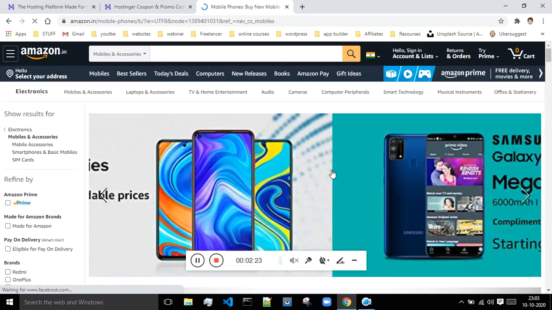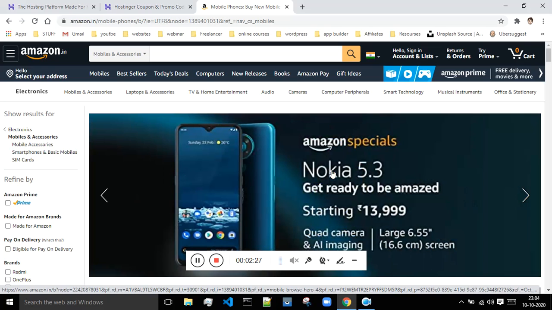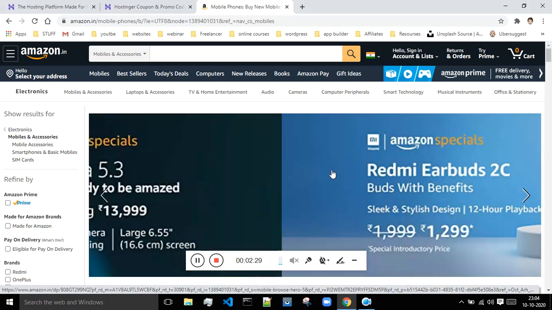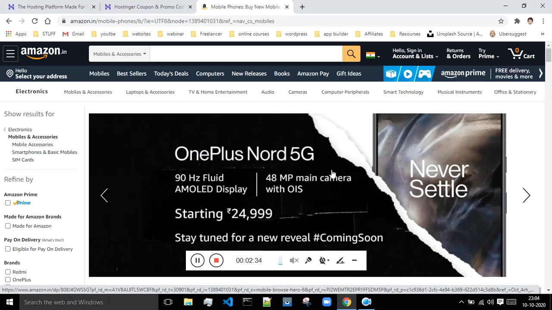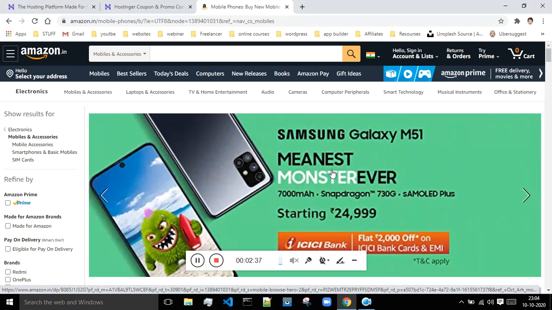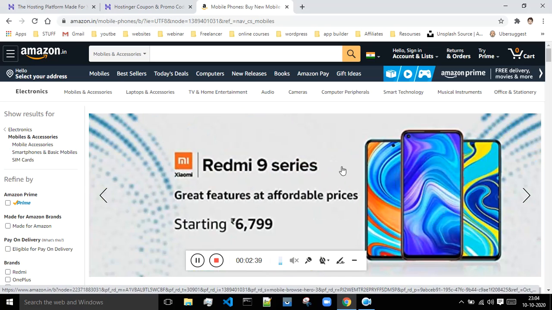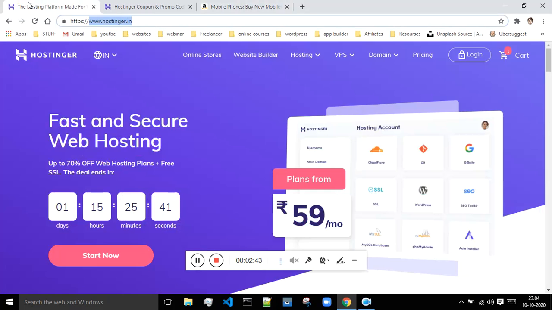You can say that web hosting is basically the place which holds the data of your website. You could say it's some sort of database which keeps the data of your website. Whenever any user types the name of your website, all the data about your website will be fetched from the web hosting. Now I hope this concept is clear. So now let me take you to Hostinger.